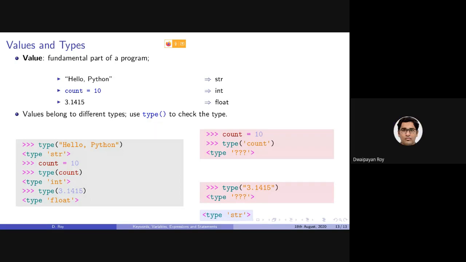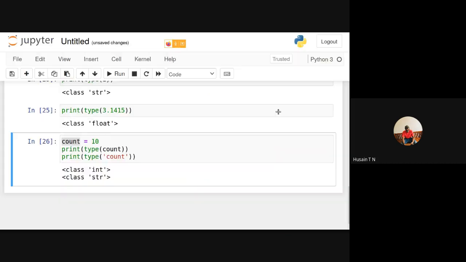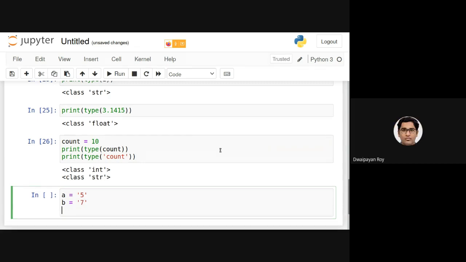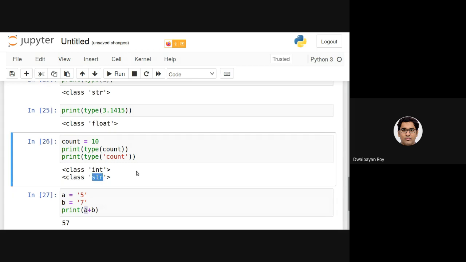Yes, please. Yeah, in the previous class, you did one problem like A equals 5 and B equals 7, and simply adding that was printing 57, right? Right. Though A and B are considering 5 and 7 as strings, right? Correct. So whenever you are applying this plus here, A and B are considered as type string.